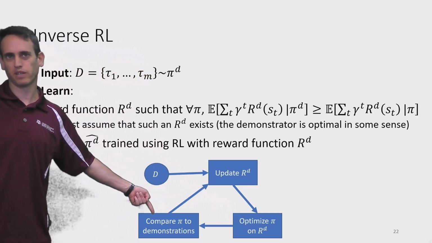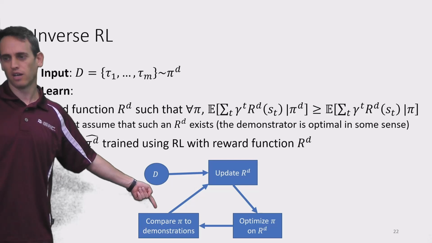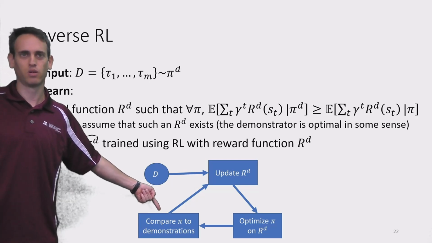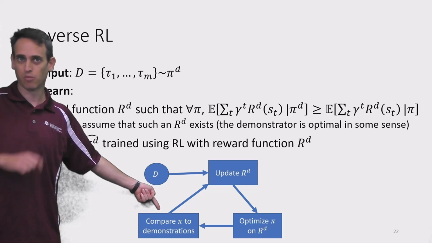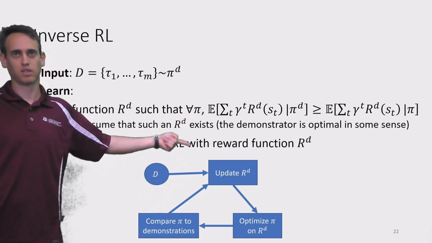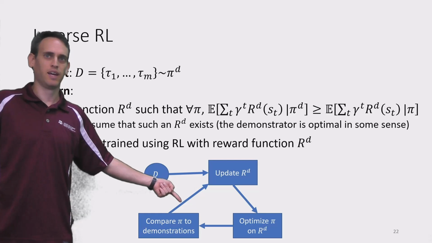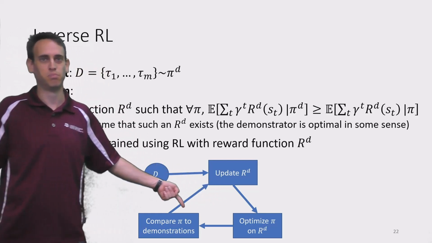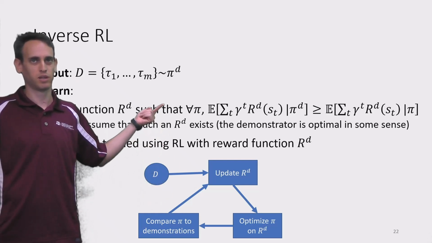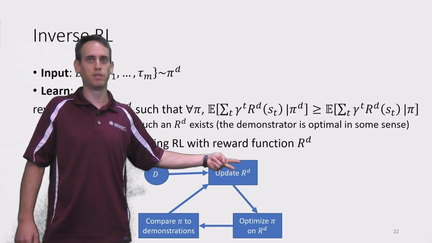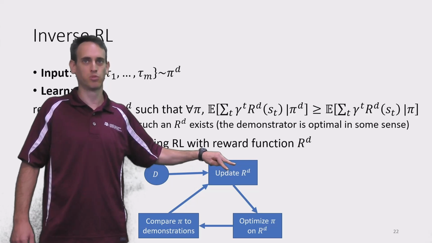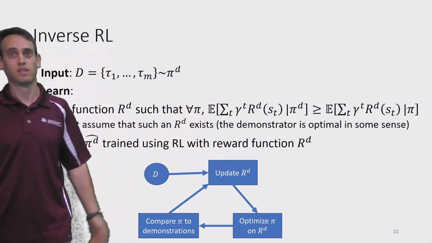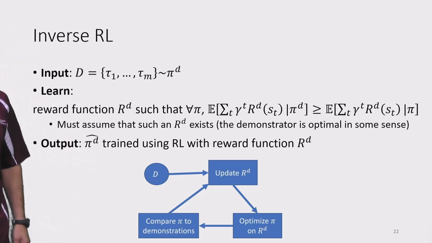Then we compare the reward obtained by our policy and those obtained by the demonstrator under the same reward function. And if we see that our optimal policy obtained more reward compared to the demonstrator, then we update our reward function such that this will not be the case, such that our demonstrator would be optimal under that reward function.